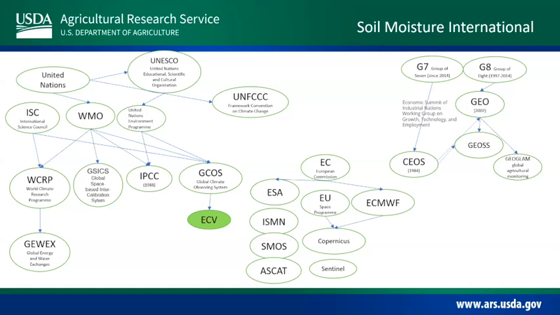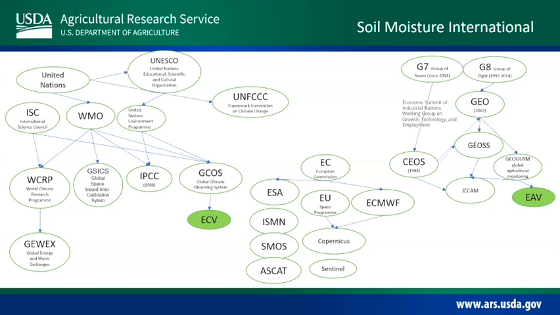That's a lot of joy right there. GEO and CEOS interrelate between GEOSS, and then GEO also produces the GEO Global Agricultural Monitoring System, which means that, hey, soil moisture is important for agriculture. So they also have some joint experiments on crop assessment and modeling, which kicks out to an essential agricultural variable.